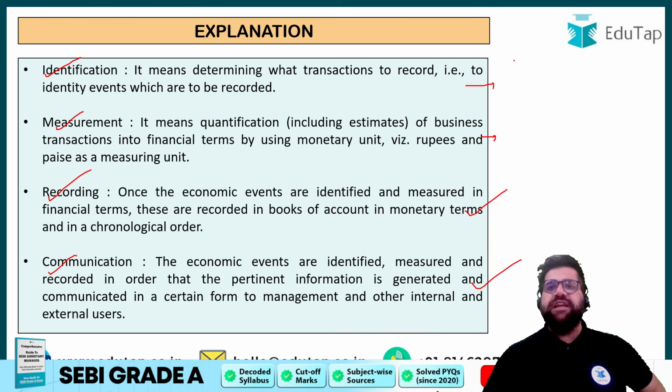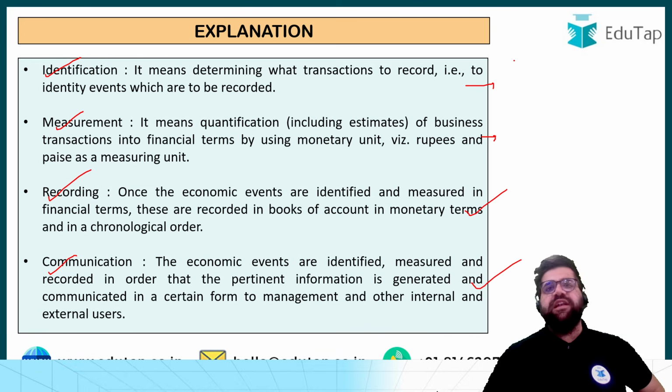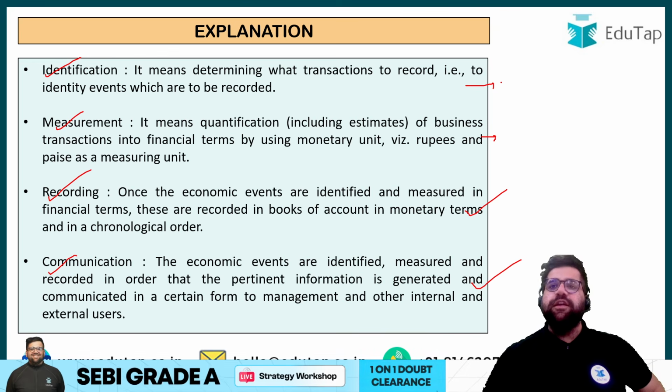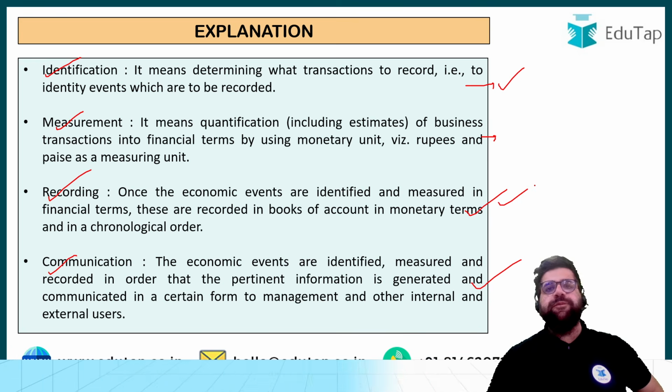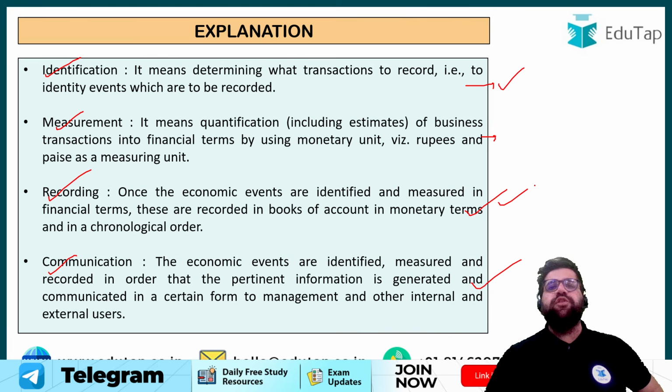For example, let's say I'm purchasing some goods on credit, or if I'm selling something, so this will be an economic event. Then you will ask me, sir, what is the total value of purchase? So you will say 10,000 rupees or 12,000 rupees, whatever the case is. Then you will record it in different books of accounts, and then finally you will communicate the required information to the interested users. Interested users are basically those people who have a certain stake in your company, right?